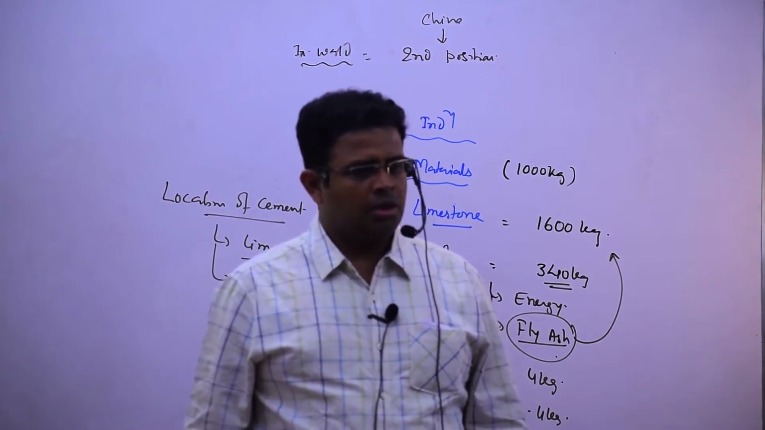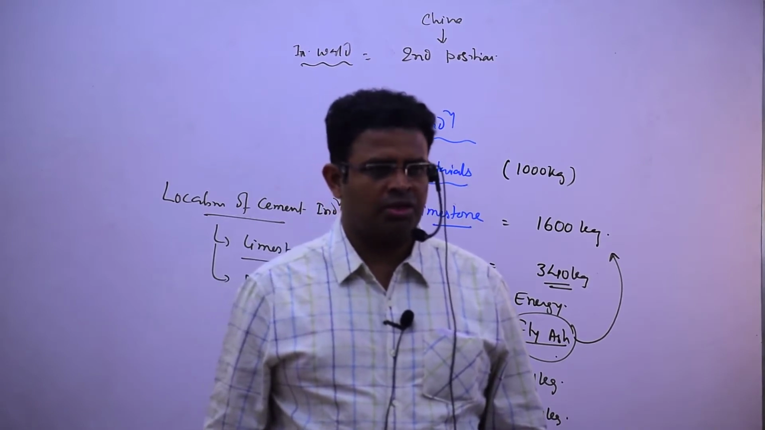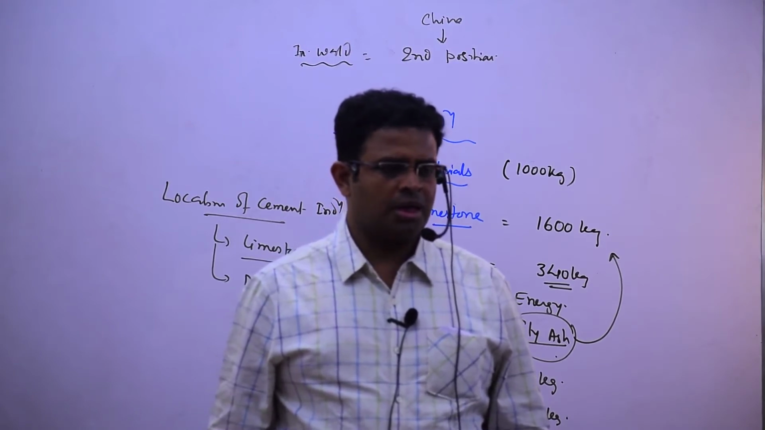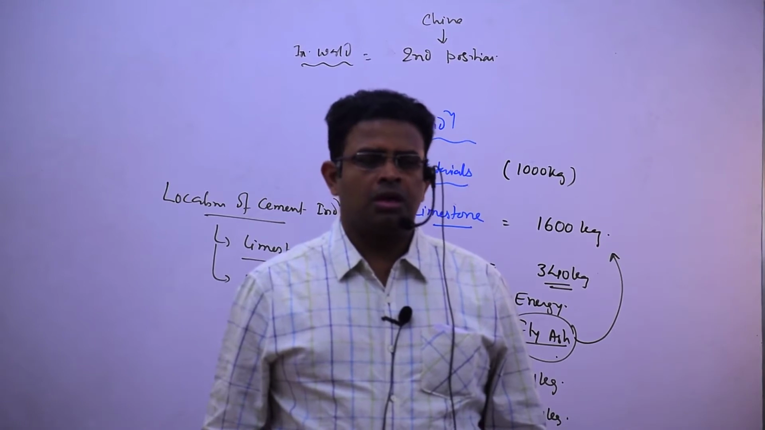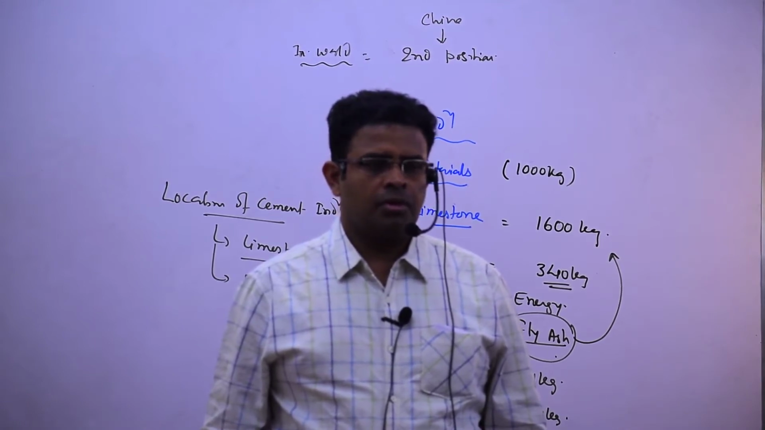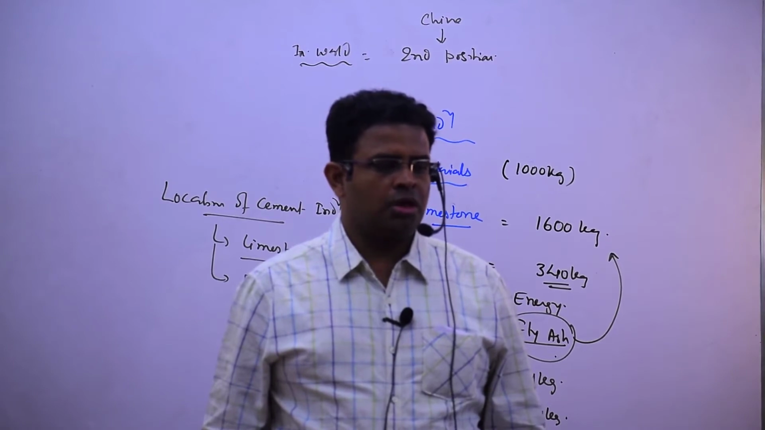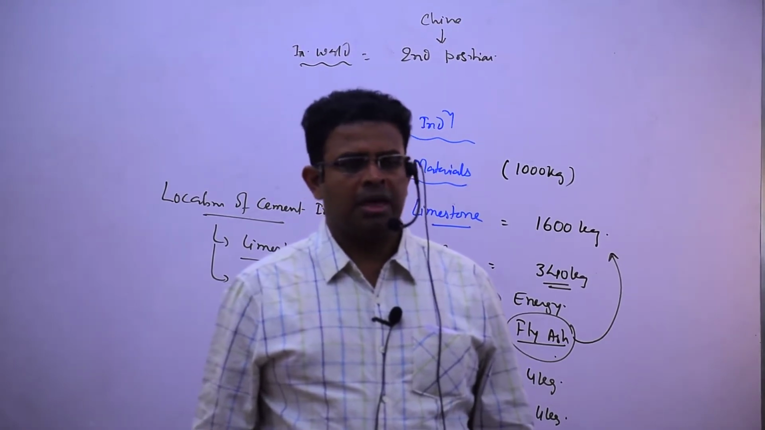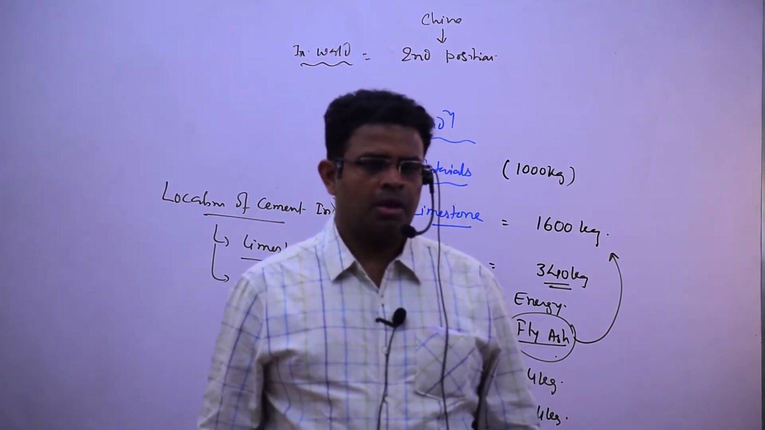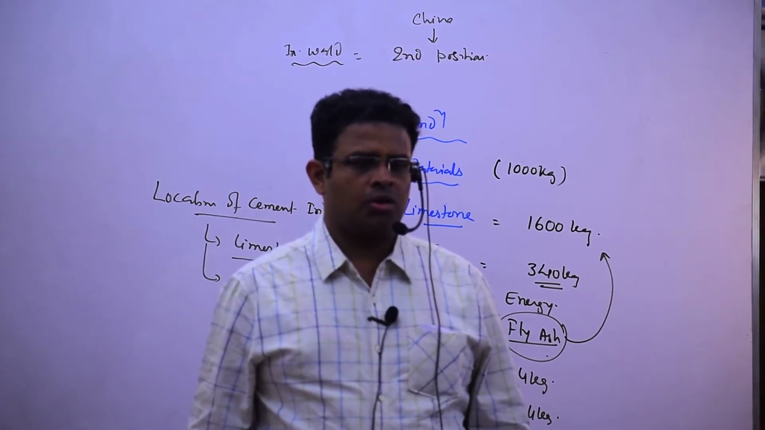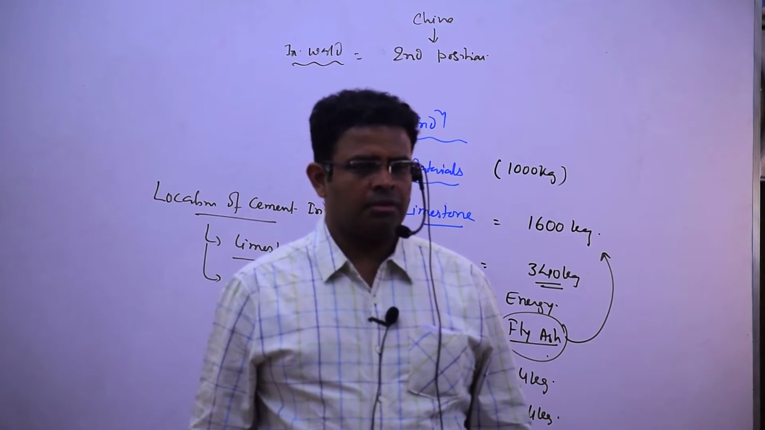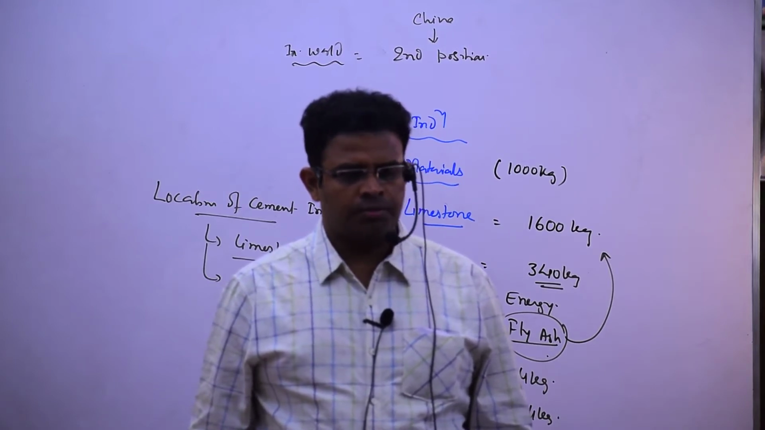Understood? Now from here, from coal burning, what do I get? Fly ash, in nearby thermal power plants. Third stage, I said that clinker produced in the second stage gets blended with either fly ash or slag, or both together.